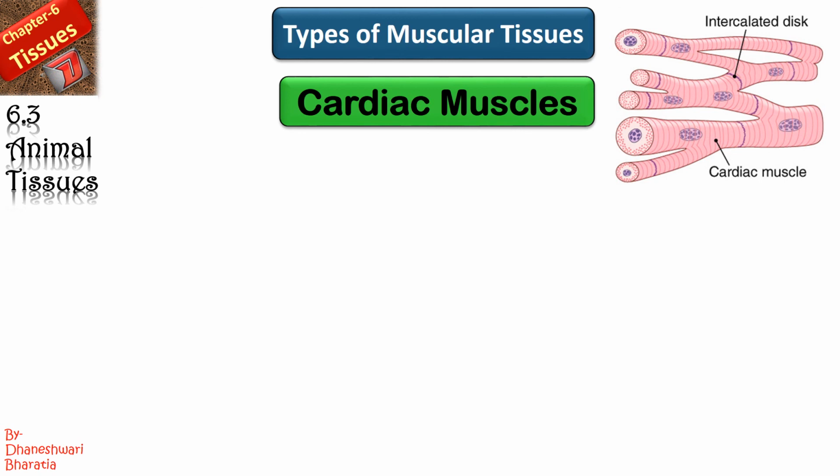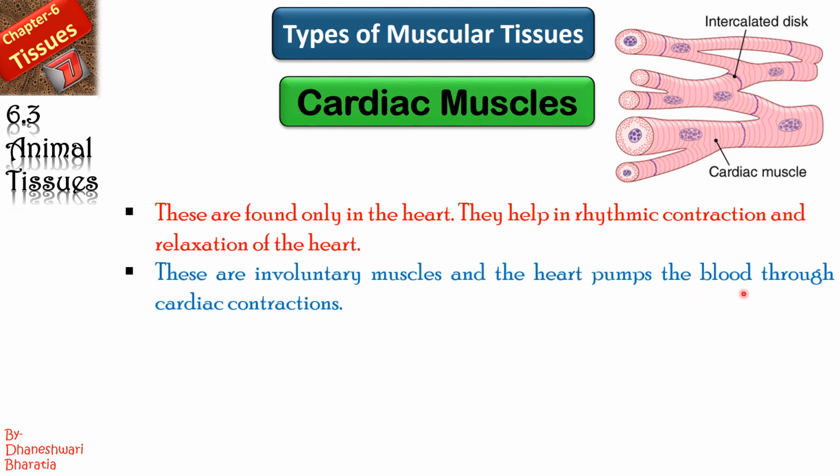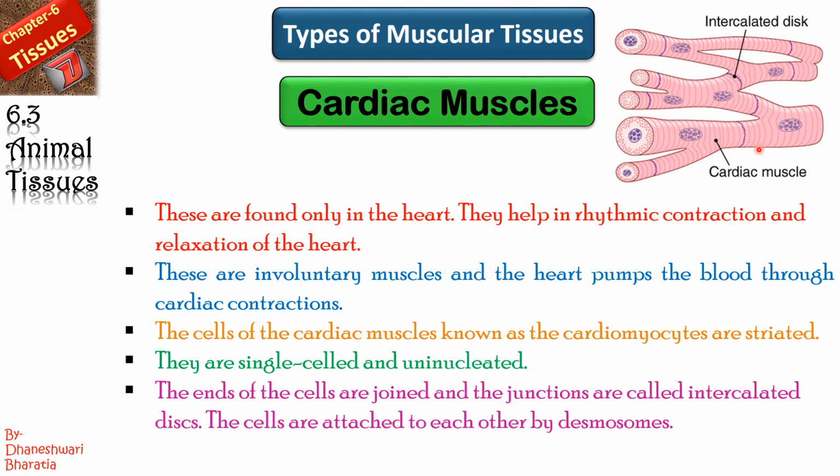Cardiac muscles, right? You can see the branches, right? This kind of branch was not seen in the previous two types. And cardiac, as I said, they are present in the heart. They are found only in the heart. They help in rhythmic contraction and relaxation of the heart. They are involuntary muscles and the heart pumps the blood through cardiac contractions. The cells of muscles known as the cardiomyocytes are striated. Here also there are striations. They are single-celled and uninucleated. The ends of the cells are joined.